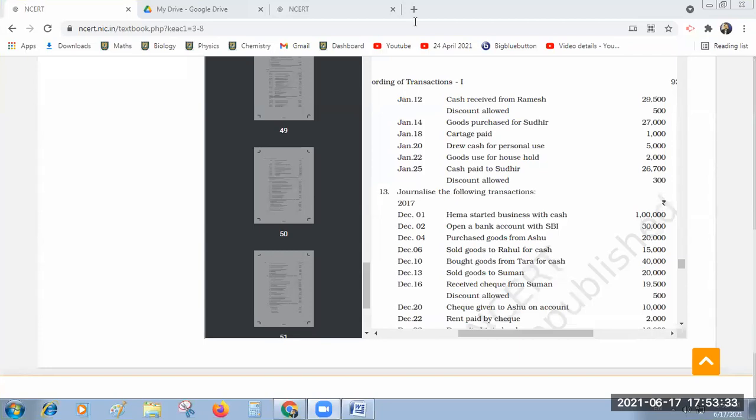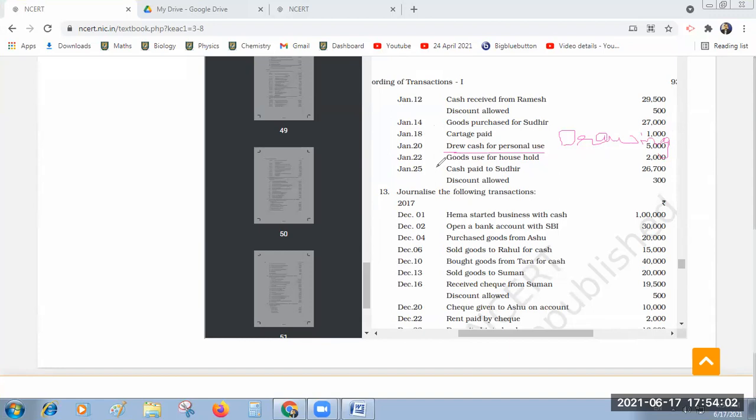What is the doubt? Tell me. What is the transaction? I drew cash for personal use. Yes, it is drawings. Drawings is always debit. Drawings account debtor to cash account. Drew means which he has withdrawn. Drew, drawn. Okay, sir.